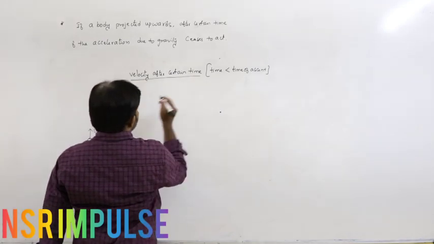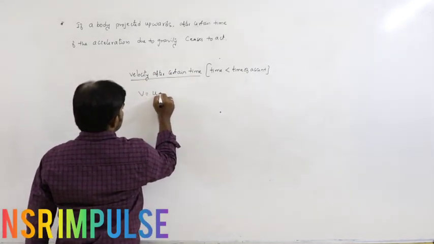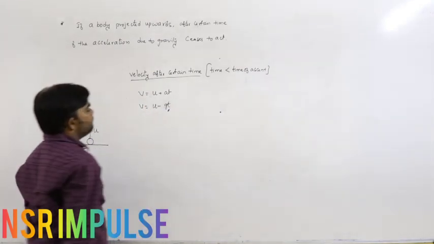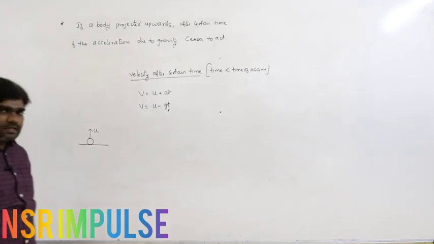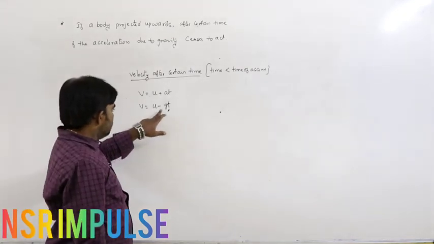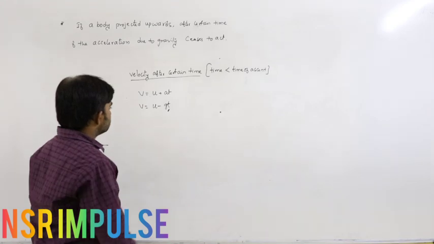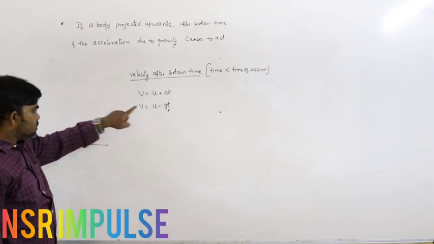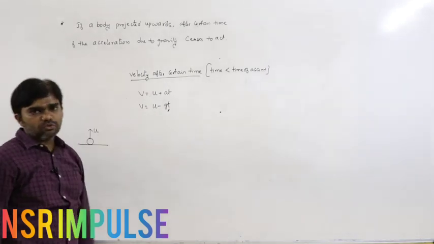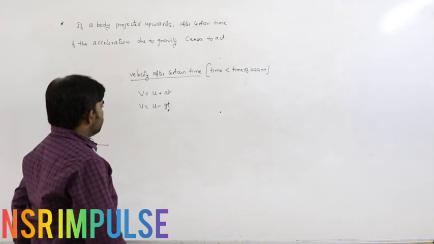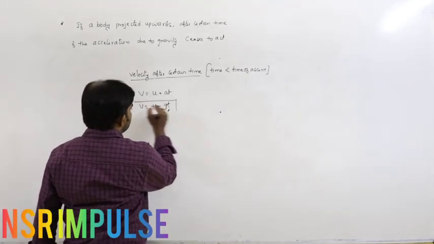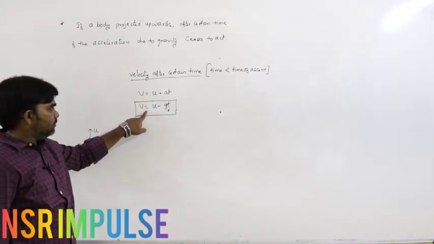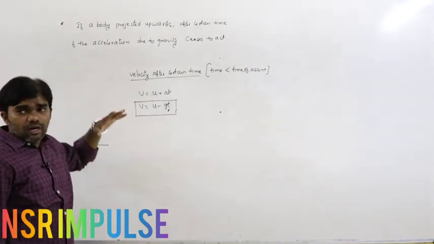Velocity after certain time, from the equation v equals u plus at, becomes v equals u minus gt. Why is it minus g? Here the body is moving upwards, and in the upward direction the acceleration is minus g. That's why v equals u minus gt. So this is the velocity of the body after certain time.